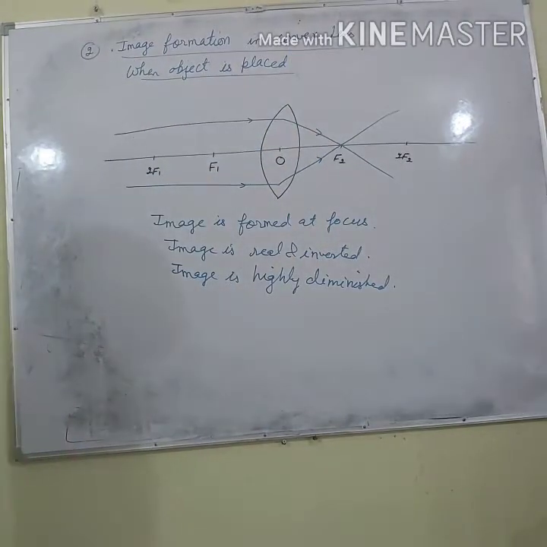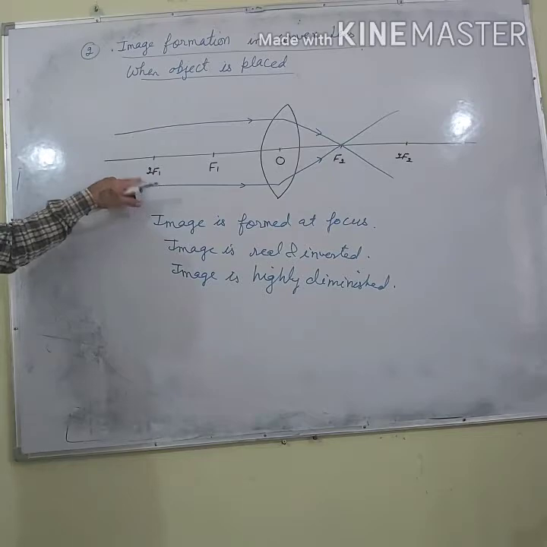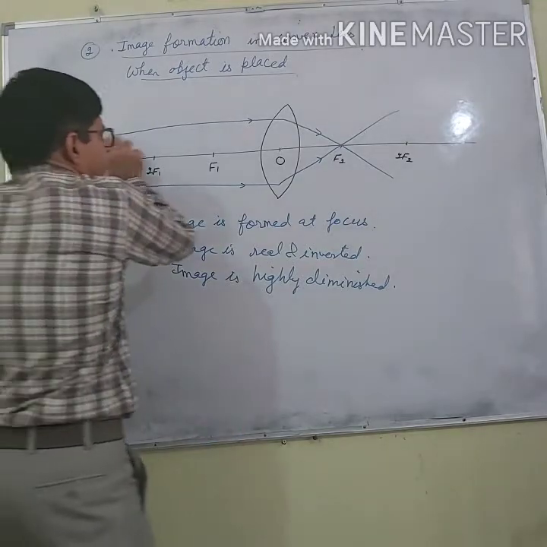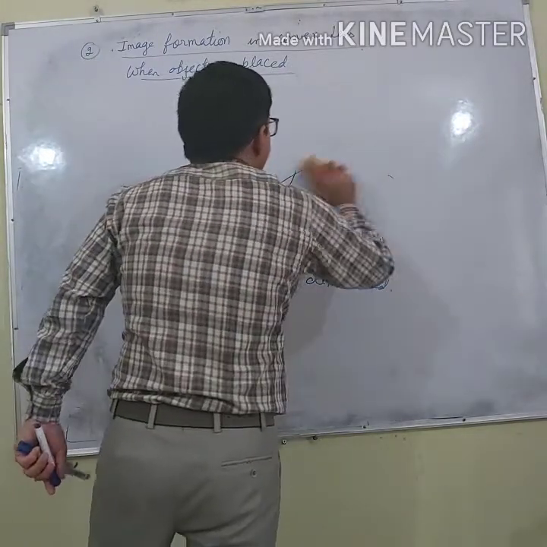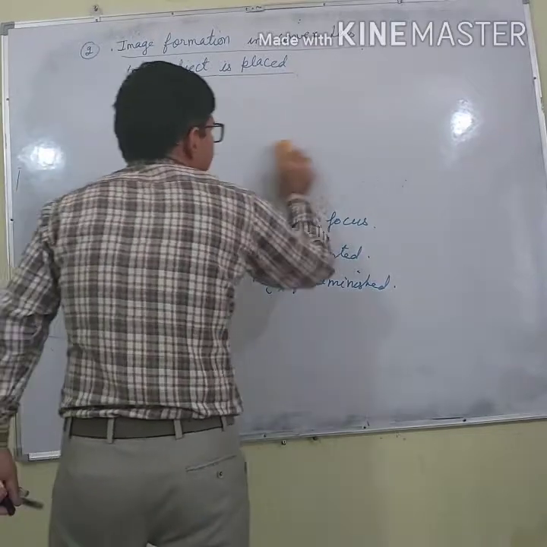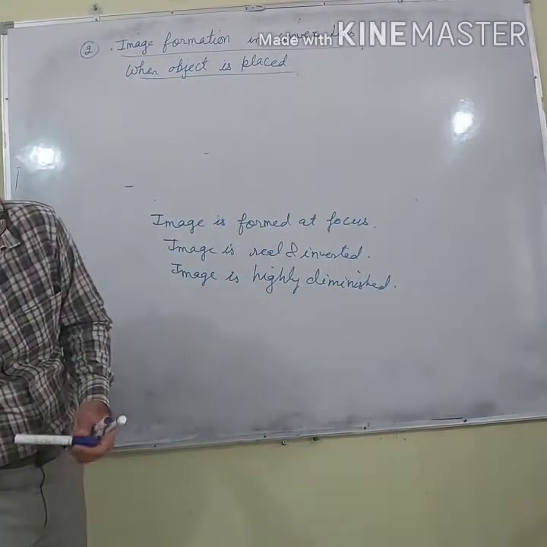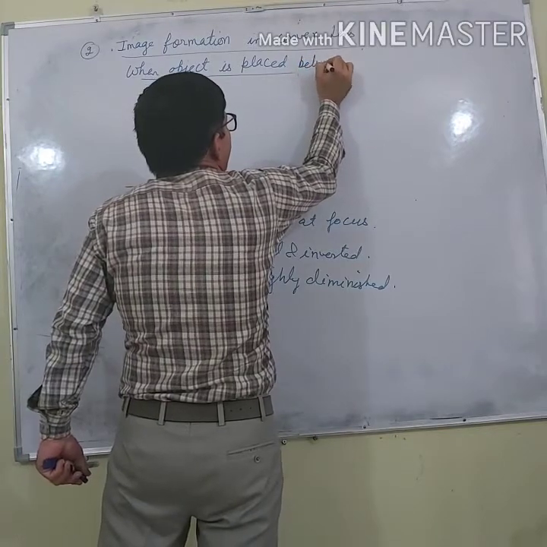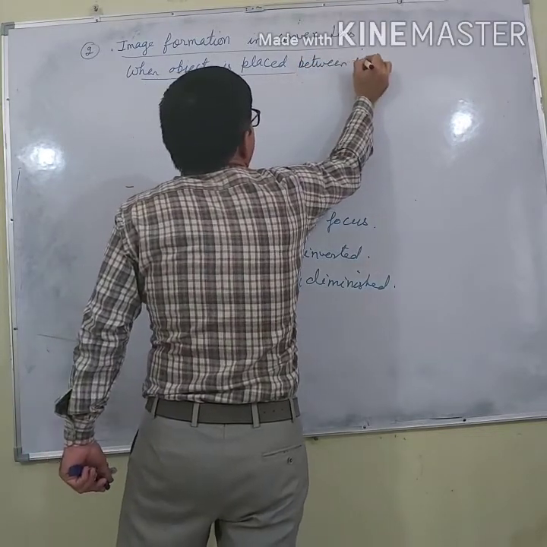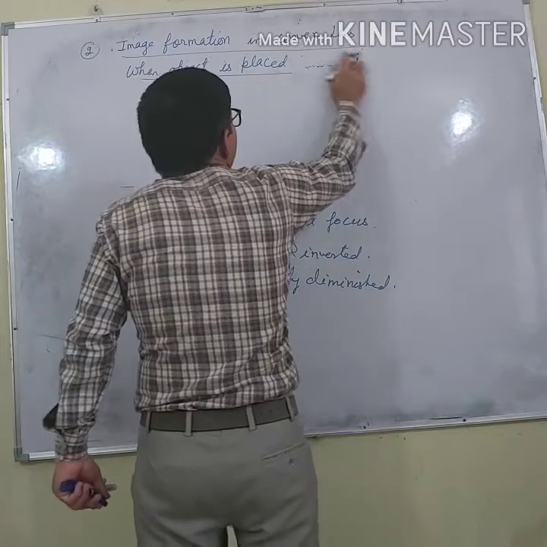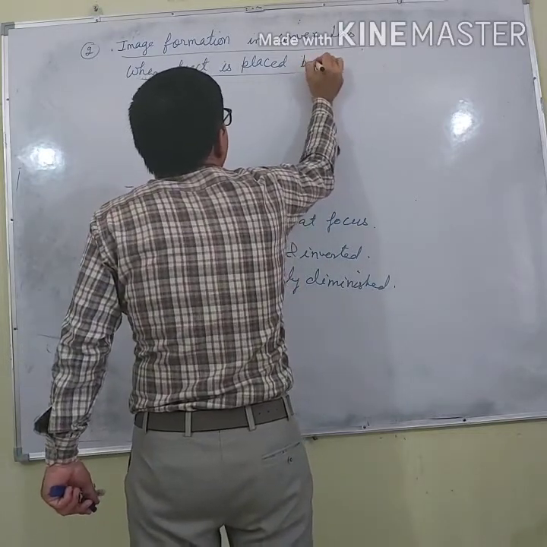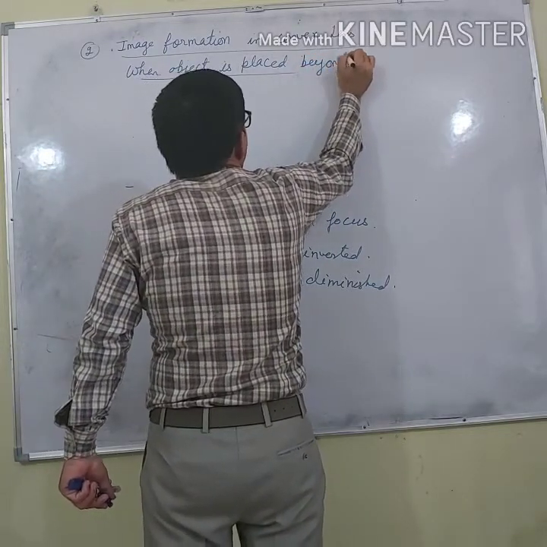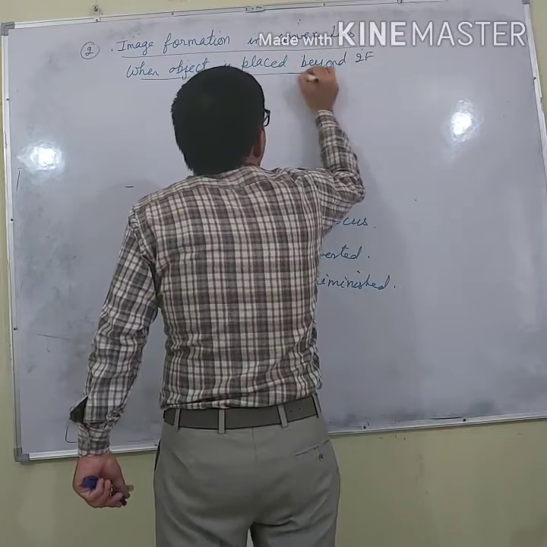Now, second point is, when object is placed between infinity and 2f. So let us say when object is placed beyond 2f.